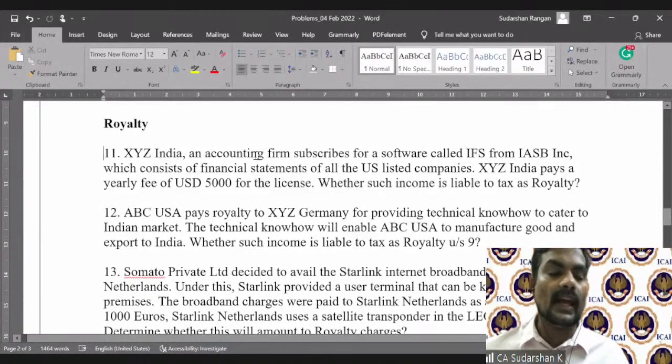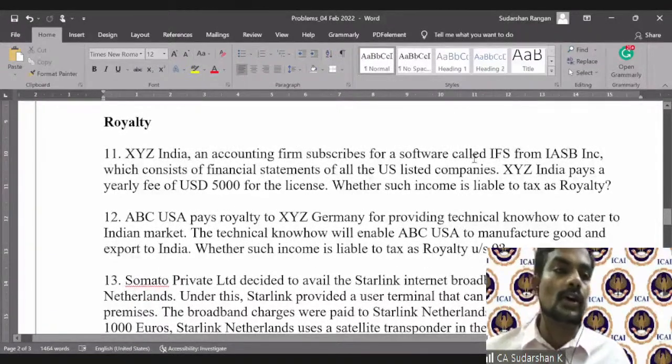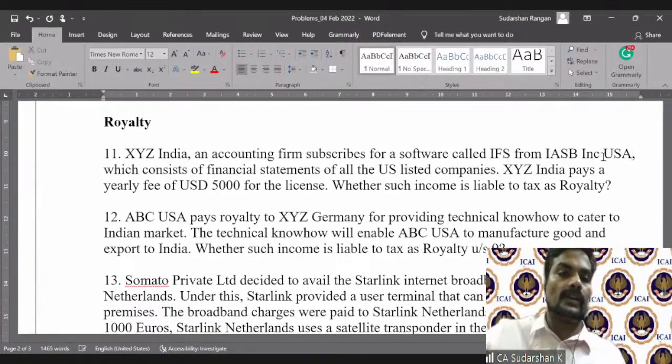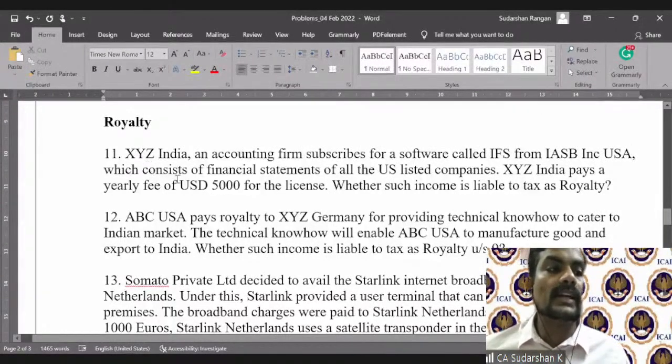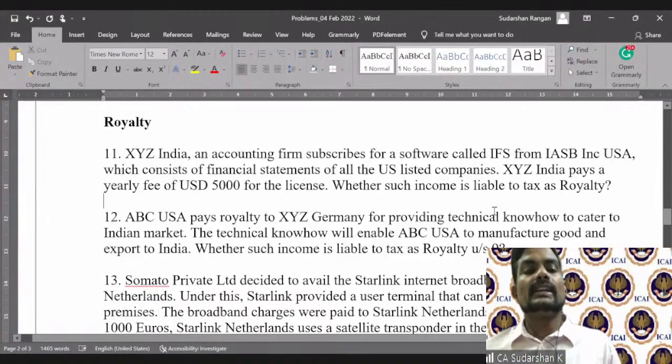XYZ India, an accounting firm, subscribes for a software called IFS from IASB USA. IASB Inc., which is a USA software company. The software consists of financial statements of all the US listed entities at one place. Now, XYZ India, which is a resident, pays a yearly fee of USD 5,000 for the license. Whether such income is liable to tax as royalty.